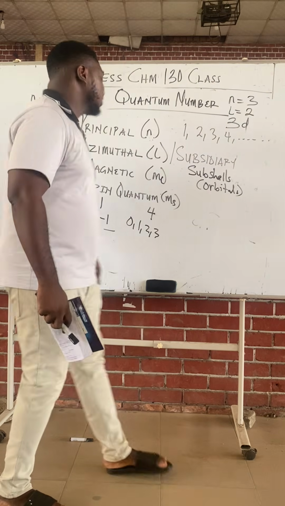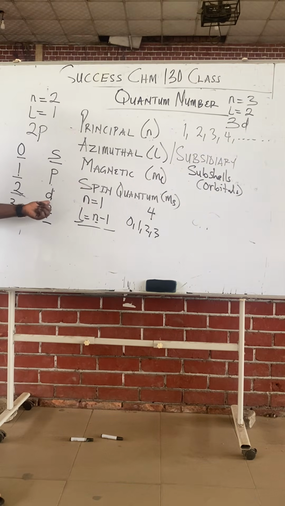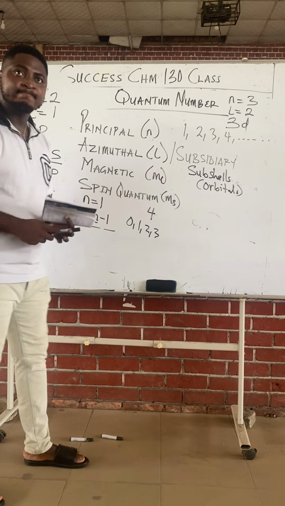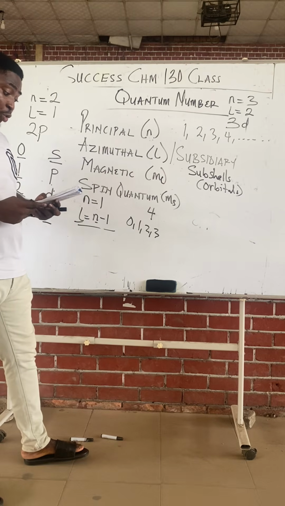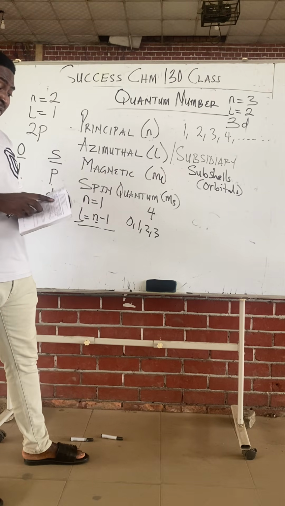L is 2 means D. When L is 3, it is F. When L is 0, it is S. Are we following, class? Now, let's go to magnetic. We'll see what magnetic will tell us now.